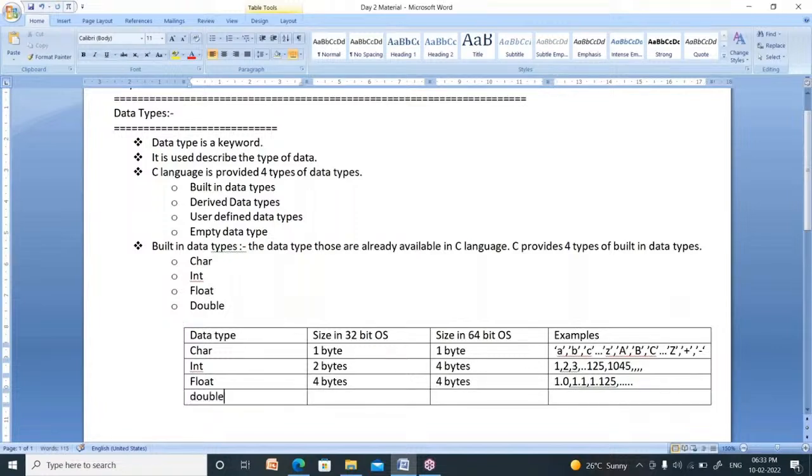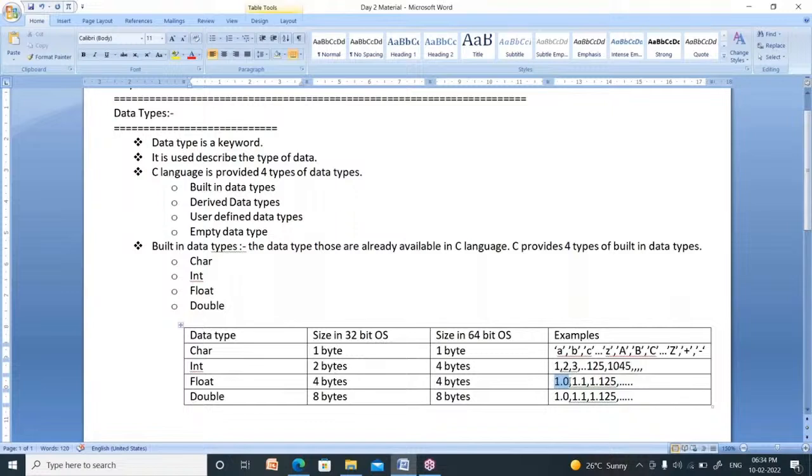There is one more data type, that is double. Its size is 8 bytes in a 32-bit operating system, and the same 8 bytes in a 64-bit operating system. Double also means decimal point values, 1.0, 1.1, 1.125, all these are double values. How is it possible? Here I said 1.0 is float, now I am saying 1.0 is double.